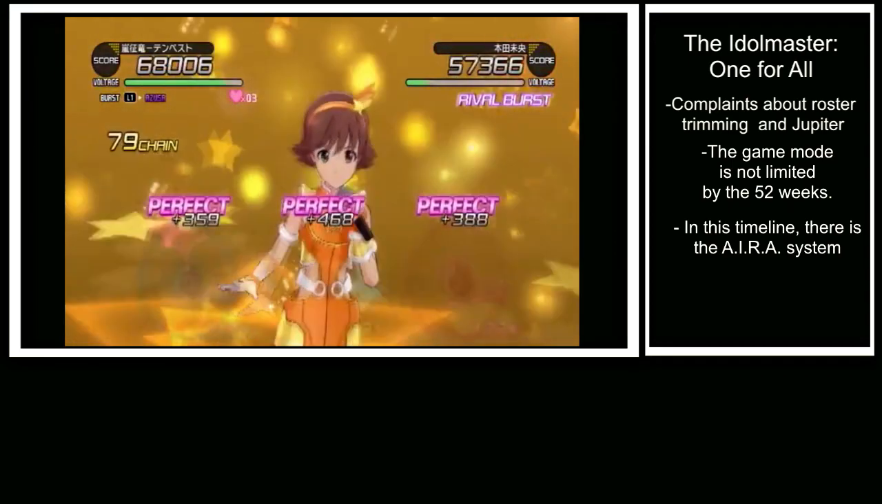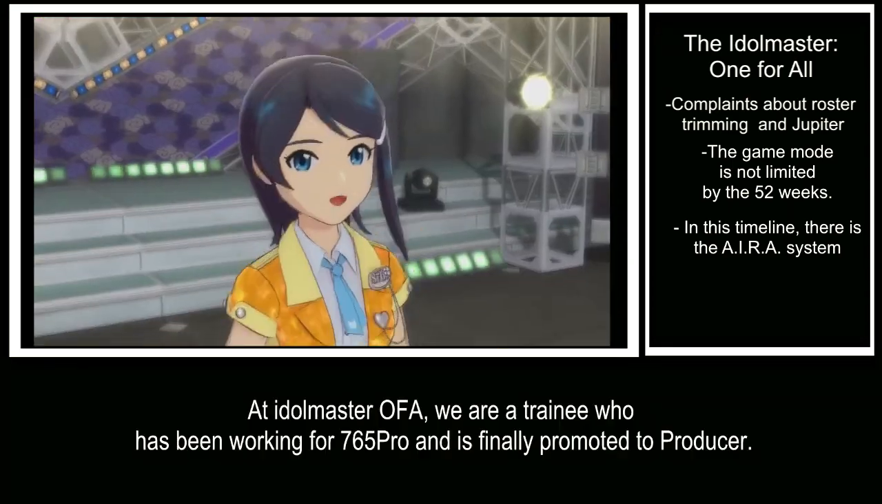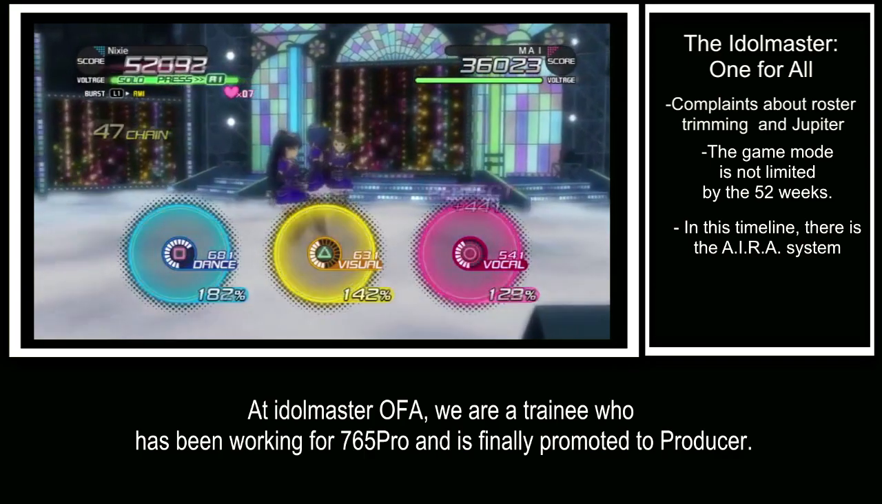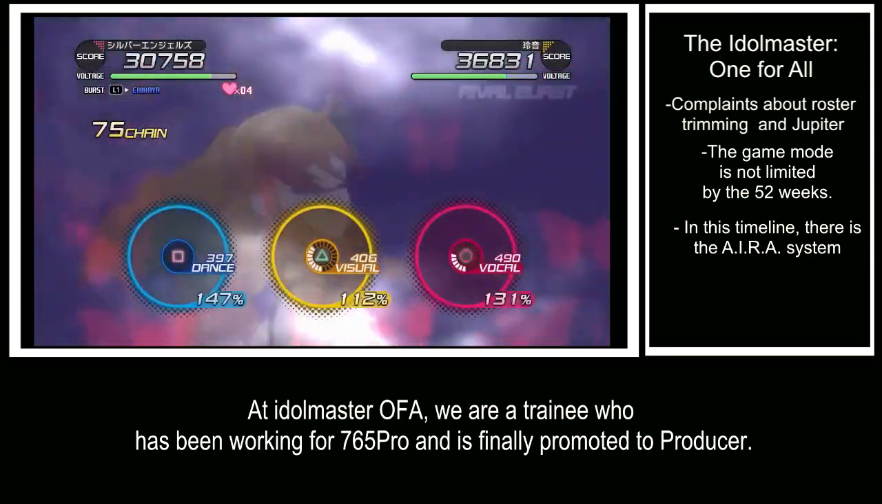Not only do we have idols from Cinderella Girls and Million Live, but we also have Dearly Stars and even Ai's mom, although not in a 3D model. However, the most notable opponent in this game is Leon.